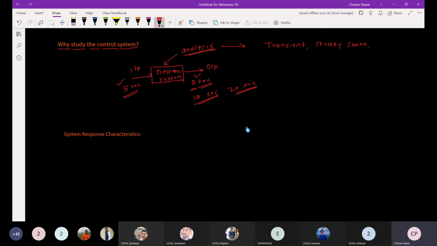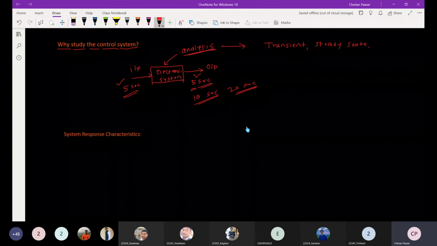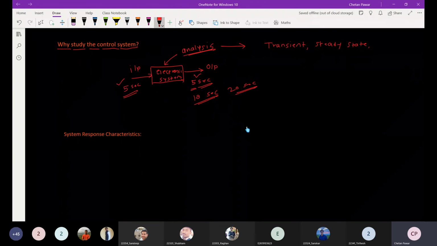So all this analysis we will study in this particular subject, so you can design your system effectively. You can design your control system effectively. You can correlate with your system perfectly, right? So that's why we need to study this subject, control system, not just for an exam, but to use this subject when you make any project, when you make any device. That is the need of this control system, as I think.